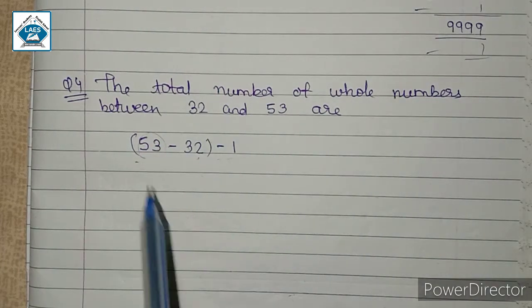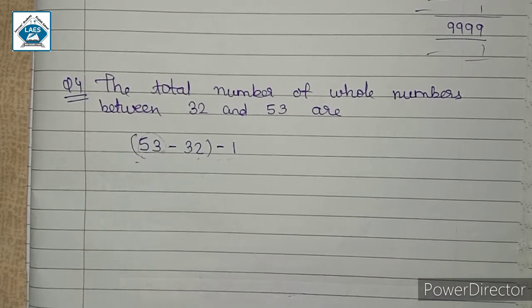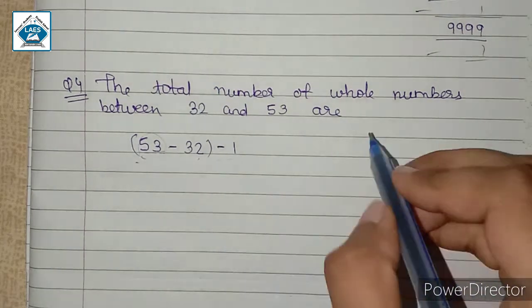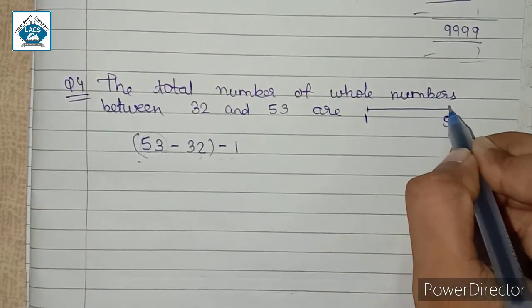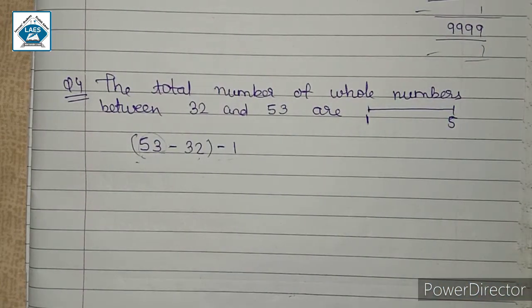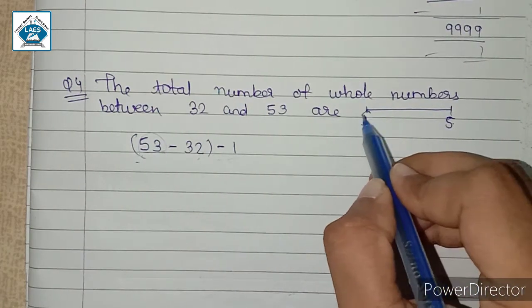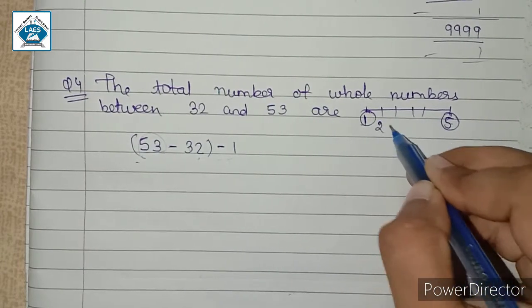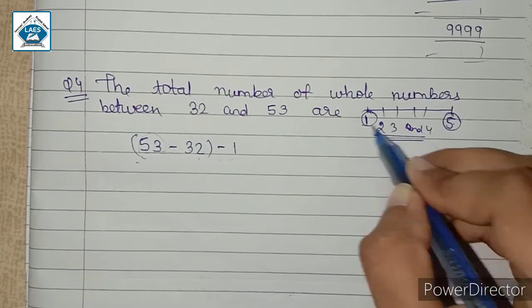यानी कि जब हम लोग 53 में से 32 को माइनस कर रहे हैं उसमें 53 भी इंक्लूडेड है, क्योंकि हमें बिटवीन की बात हो रही है. यानी कि अगर हमें 1 और 5 के बिटवीन होल नंबर्स फाइंड करने हैं, if we have to find the whole numbers between 1 and 5, then 1 and 5 are not included. We will not include 1 and 5. So the remaining numbers, which are 2, 3 and 4, these three numbers are between 1 and 5.